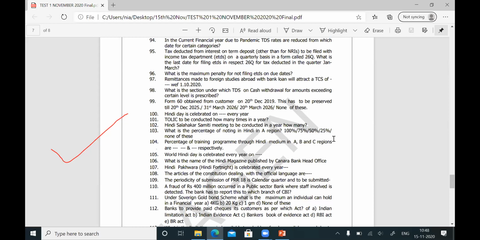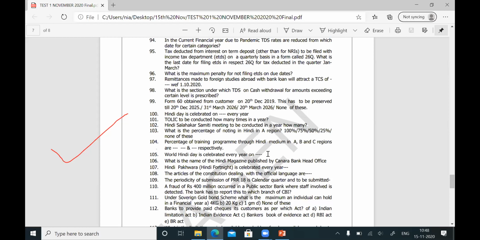Question number 104: the percentage of training programs through Hindi medium in A, B and C regions are 70%, 60% and 30%. Then question number 105: when is World Hindi Day celebrated? We know when Hindi Day is celebrated in India, but they are asking when World Hindi Day is celebrated. World Hindi Day is celebrated on 10th January every year. Question number 105, answer is 10th January, before Sankranti.